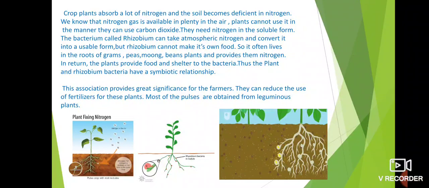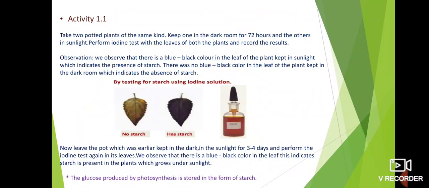See, I have said one thing, that is there is a presence of starch in the leaves and it indicates the process of photosynthesis. How to identify whether the starch is present in the leaf? Let's do an activity. See here, activity 1.1. What you have to do is take 2 potted plants of the same kind. You have to take 2 plants which are of same kind. Means if you took one hibiscus plant, another one you have to take hibiscus only.